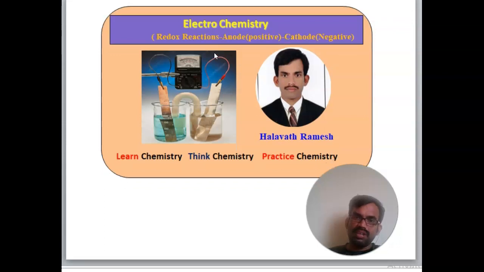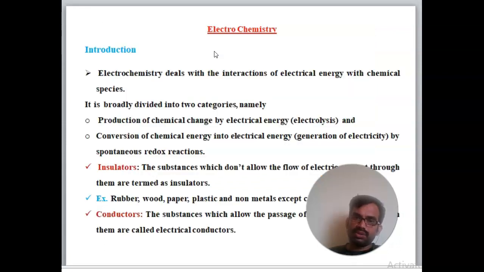Okay. Now we move on to the first slide, electrochemistry. You can see some introduction parts. What is electrochemistry? Electrochemistry deals with the interaction of electrical energy with chemical species. Simply, it is the electric energy interaction with the chemical species.